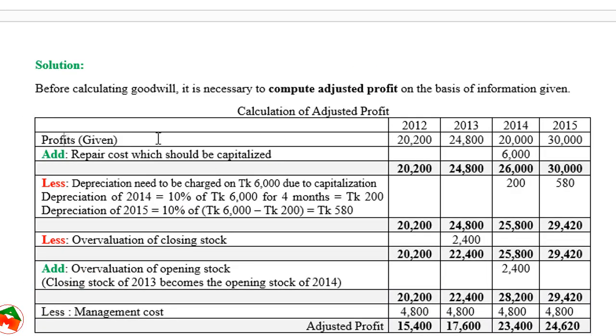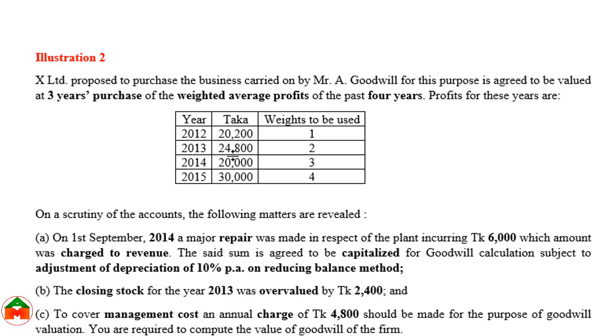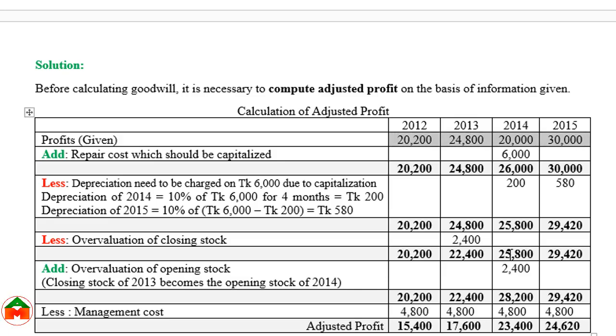Here we can see the profits already given in the question: 22,200, 24,800, 20,000, 30,000. These are the profits given already.